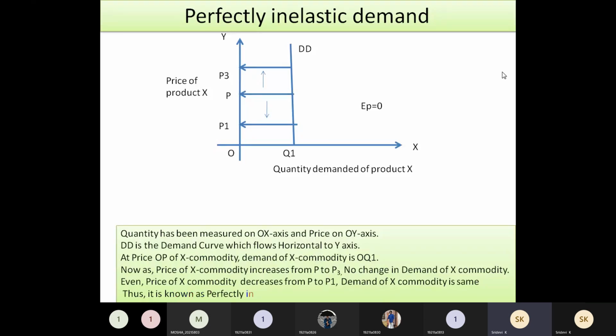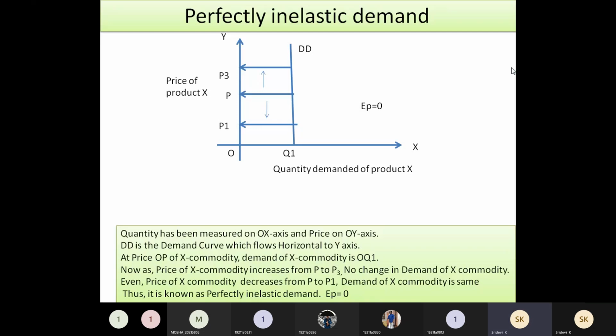See, now the price of commodity X is increasing from P to P1. There is no change in the demand of X. Even though the price is increasing from P to P1, there is no change in the demand. So this may be taking place in case of